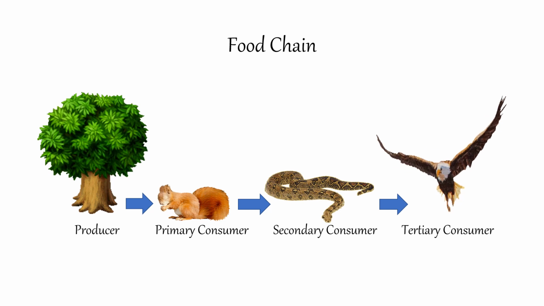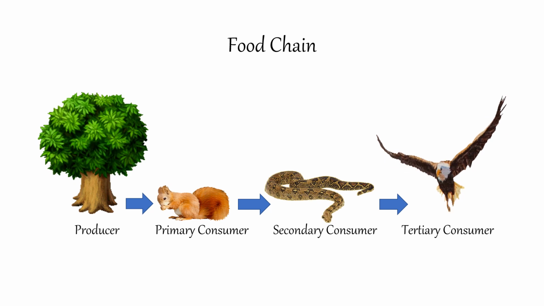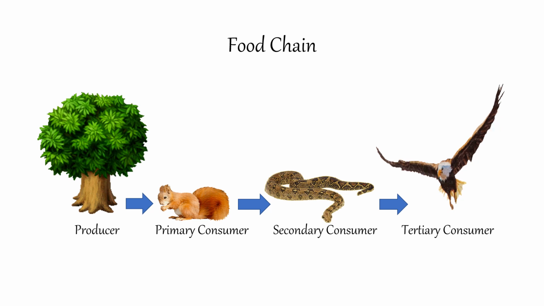Then our snake gets its energy by eating the squirrel. Then our tertiary consumer, the eagle, the highest level of our food chain, gets its energy by eating its prey, the secondary consumer, which is the snake.